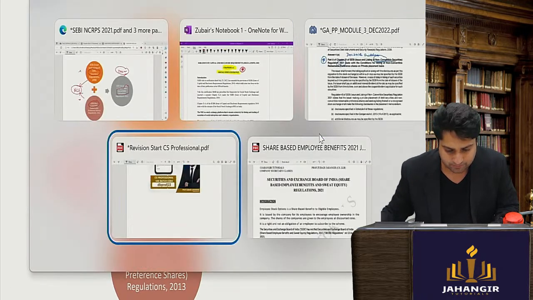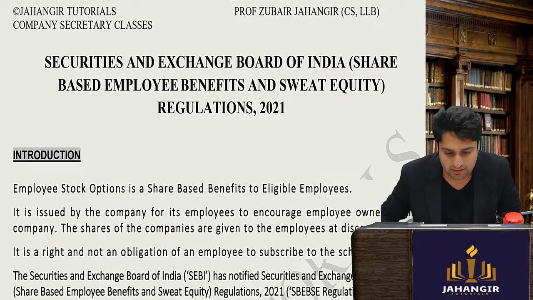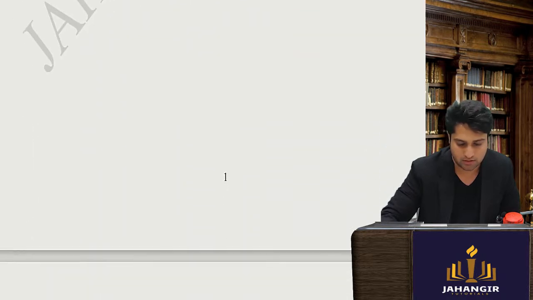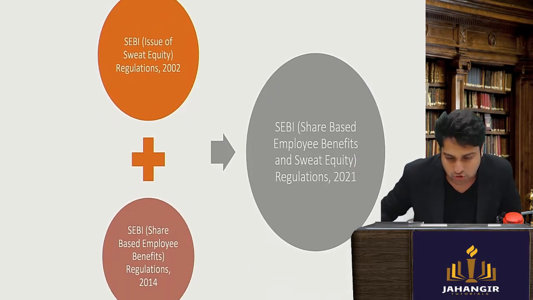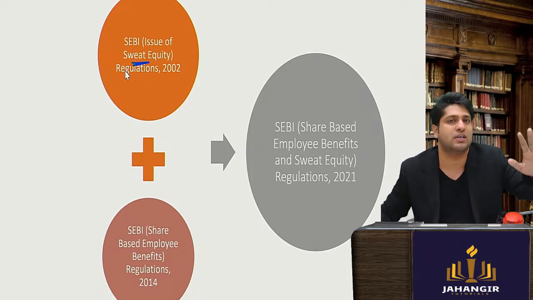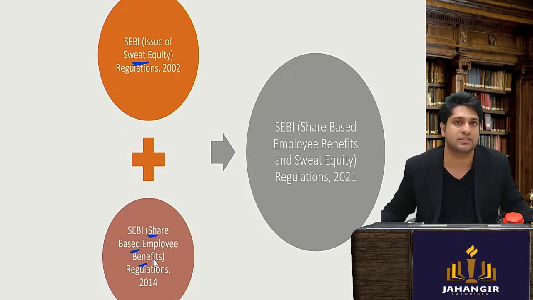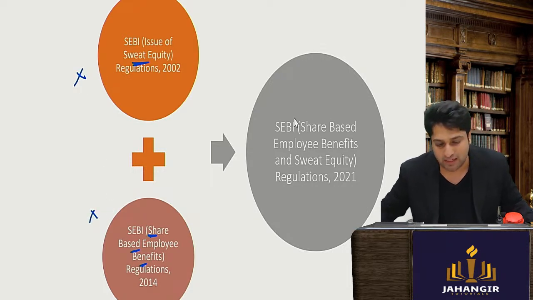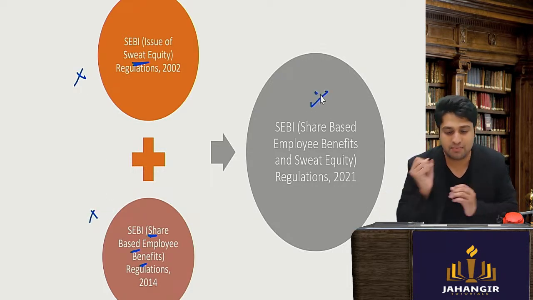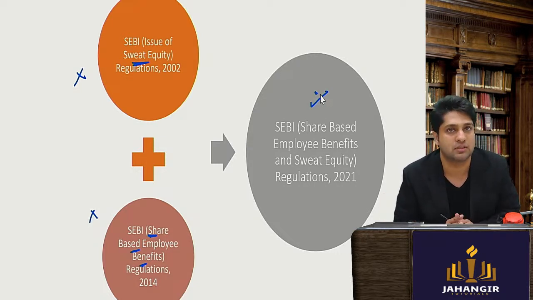Now the next, another regulation that you should know is another regulation which repeals two things: the Sweat Equity Regulations. There was another regulation called the Sweat Equity Regulations, and another one was Share Based Employee Benefits. Both these regulations have now been repealed, and a new regulation called the SEBI Share Based Employee Benefits and Sweat Equity Regulations.